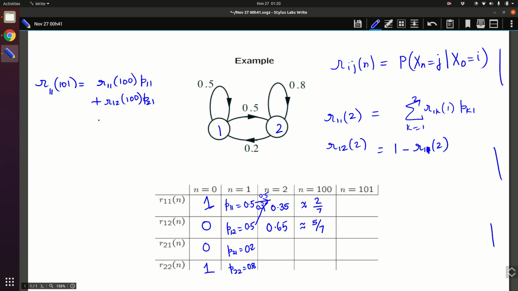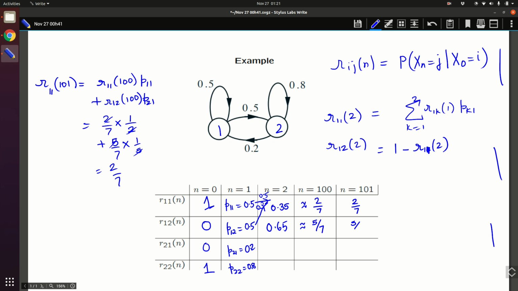Let's do that. R11 of 100, we know that is 2/7, into P11. P11 is half, 0.5, we will write it as half, plus R12 of 100, that is given by 5/7 from the previous entry here in the table. And from here you want to get back, so that is 0.2, we will write it as 1/5. Now when you do this math, the 2 cancels, so this will remain at 2/7. So from 100 to 101 the probability didn't change.